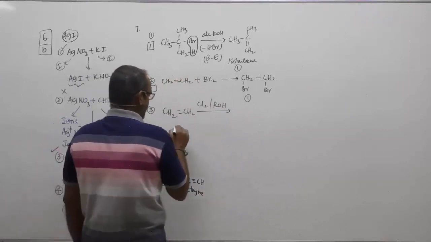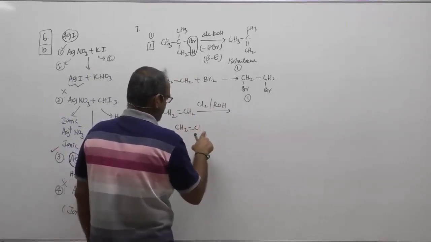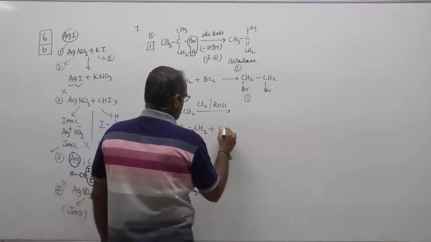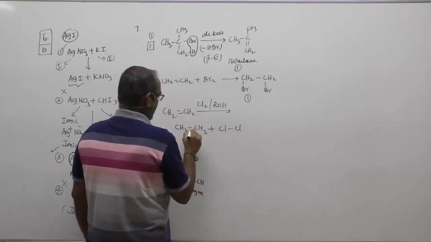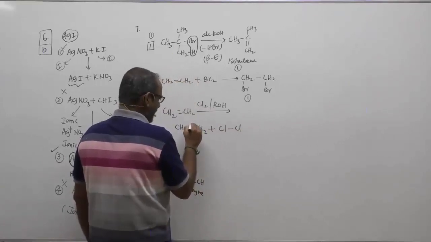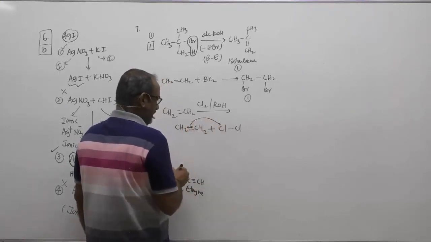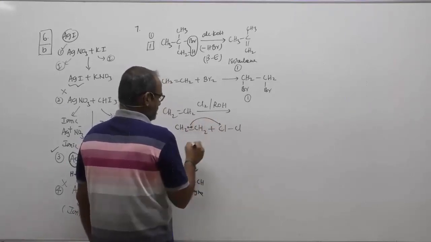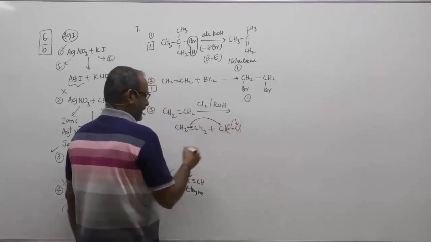Now what will happen? CH2=CH2 will first react with your chlorine, Cl2. The double bond, the pi bond, gets broken down and the electrons will be supplied to chlorine. This electron will go to one or other chlorine.